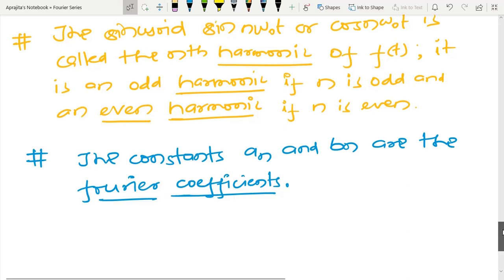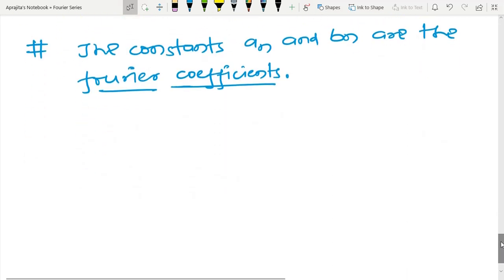So now let us come to the existence of the Fourier series. In order to represent any periodic function in terms of this series, we have some sufficient condition. So we have to check that the condition is satisfied or not.